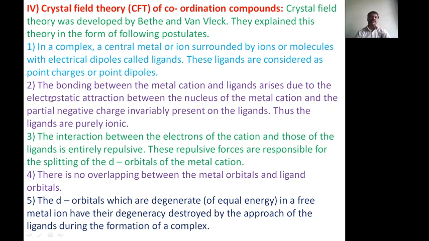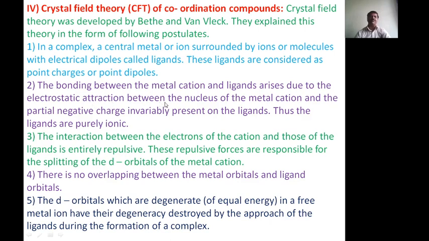The second postulate says that the bonding between the metal cation and ligands arises due to the electrostatic attraction between the nucleus of the metal cation and the partial negative charge invariably present on the ligands. Thus the bonding is purely ionic. This postulate explains the bonding nature of ligands and the central metal atom in a complex.